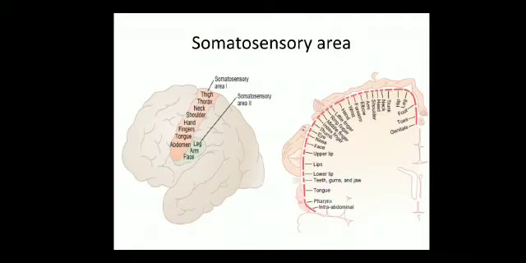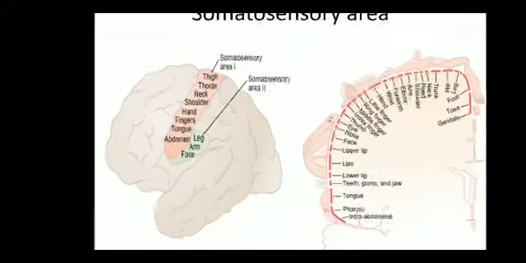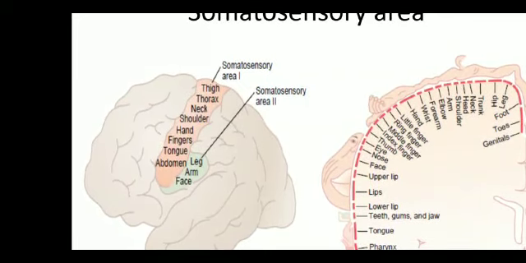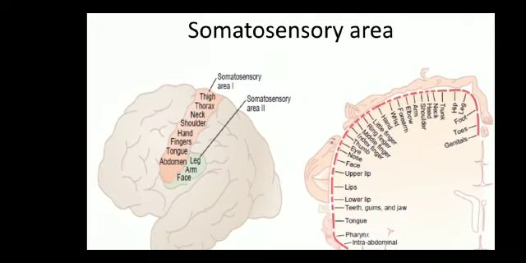Here you can see in the diagram, somatosensory area 1 has a high degree of localization of different parts of the body, whereas somatosensory area 2 has a lesser one. It is known that the signals enter this area from the brainstem, transmitted upward from both sides of the body. In addition, many signals come secondarily from somatosensory area 1 as well as from other sensory areas of the brain.